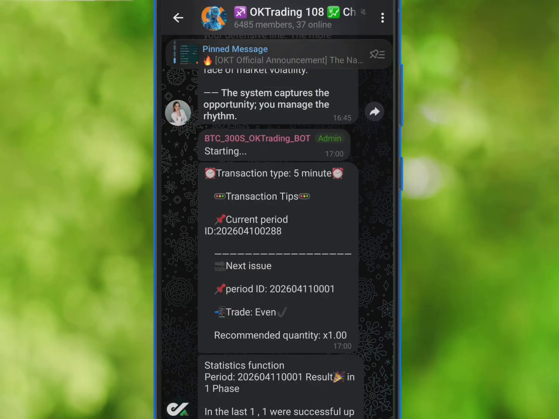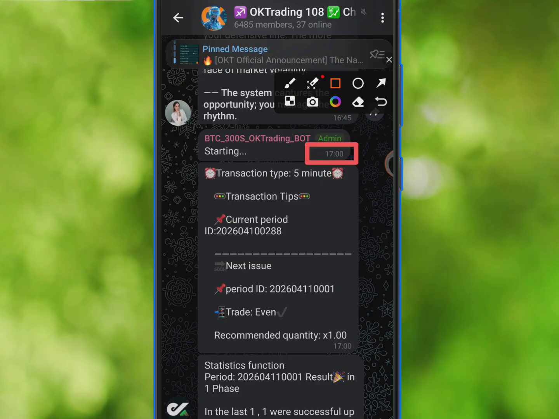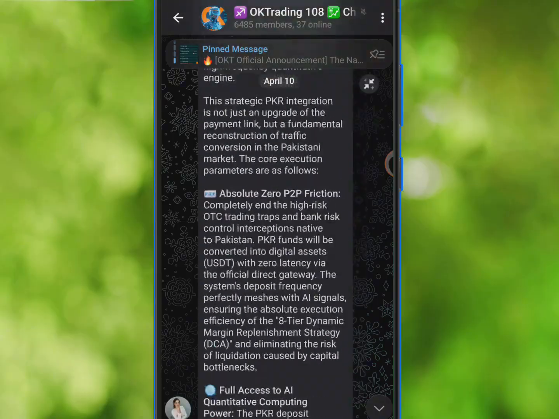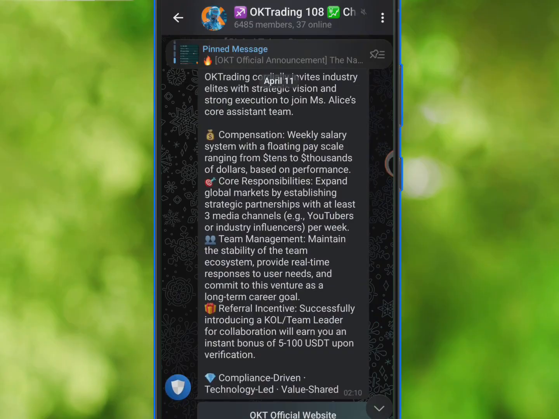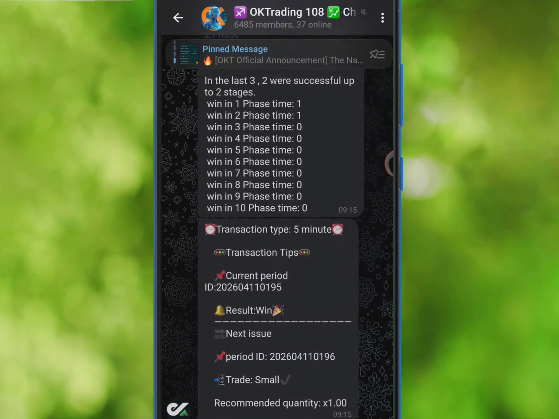You can see this was yesterday evening's signal. You can see that their first message in the group yesterday evening was at 5 o'clock on the dot. Okay, so they usually don't miss that time. Make sure you take advantage of it and benefit while it lasts. This is a long-term opportunity, like I said, not your regular investment platforms.